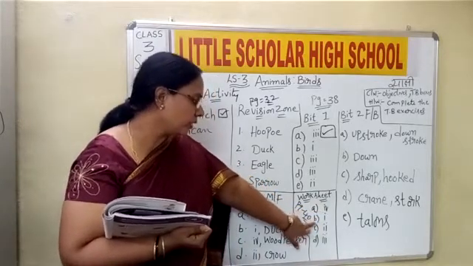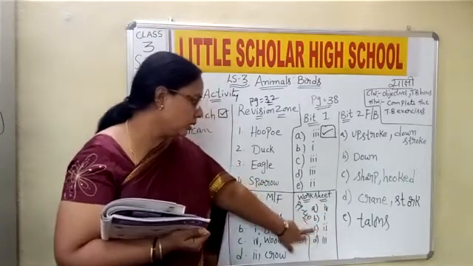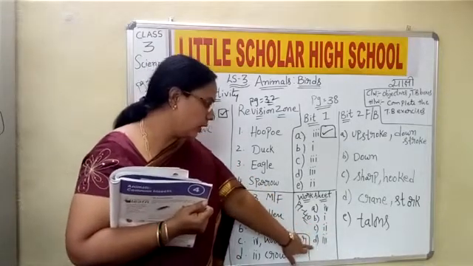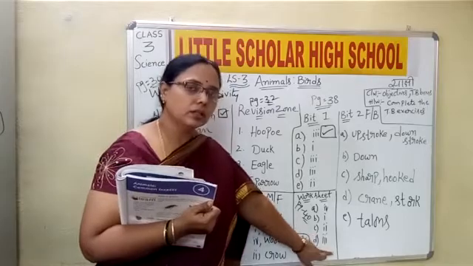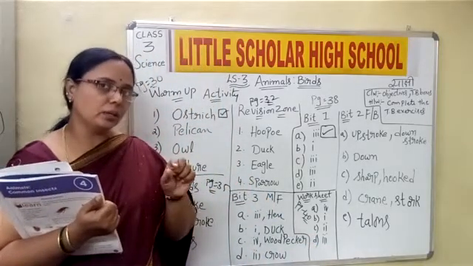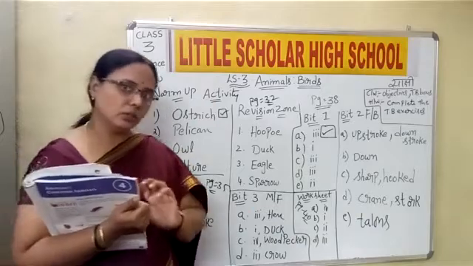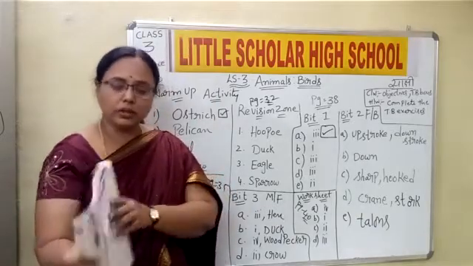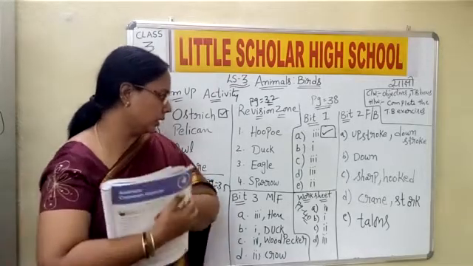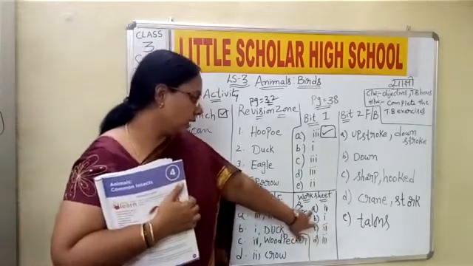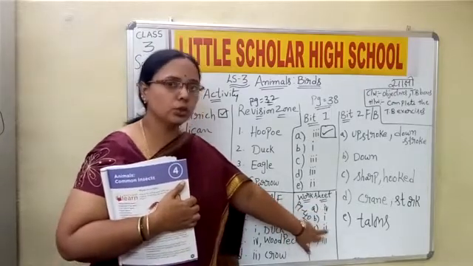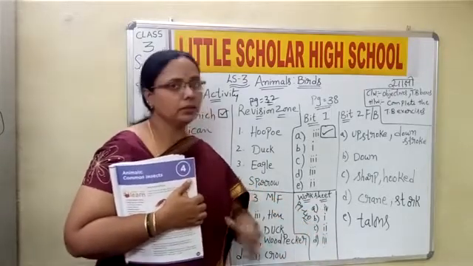For B, first is the correct matching. For C, second is the correct matching. And for D, third is the correct matching. I am repeating the question number and answer for each. Please just write it there, beside the duck and all, just mention the numbers. That's enough. For A, it is 4, B, 1, C, 2, and for D, it is 3, children.